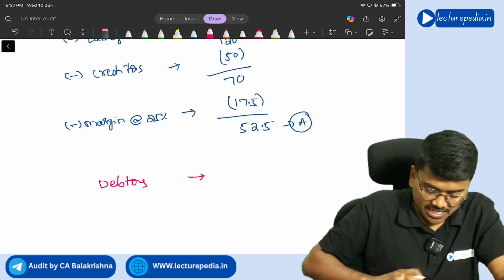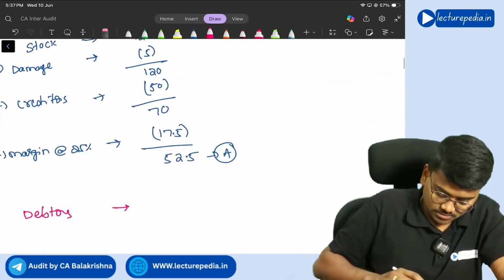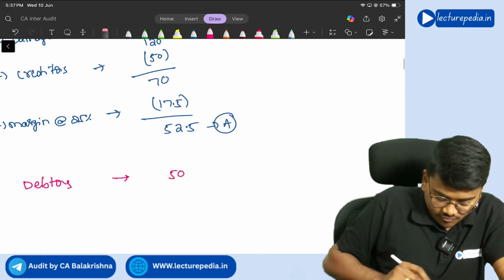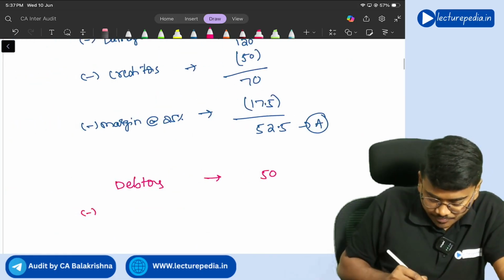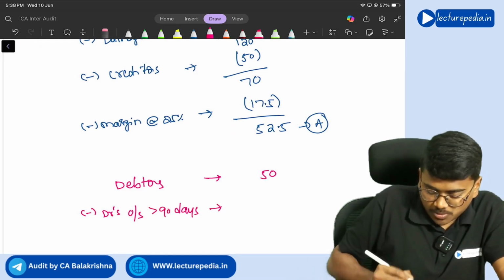Next, you will take debtors. So how much is the value of debtors? 50 lakhs. From this you will reduce debtors outstanding for more than 90 days. How much is that value?